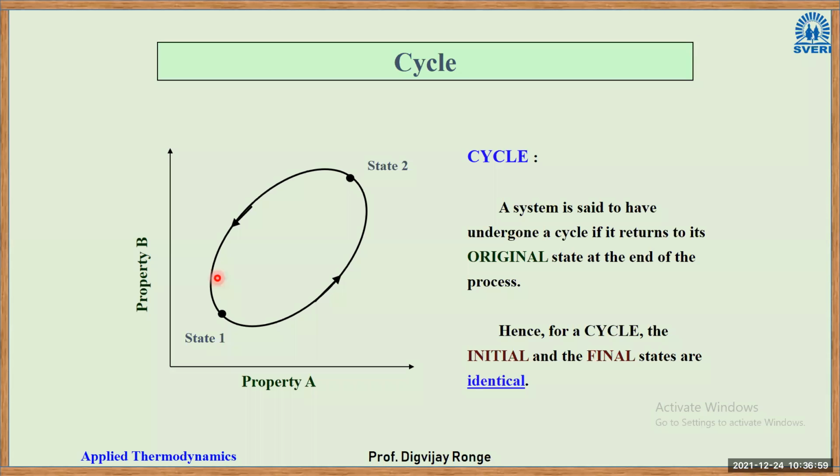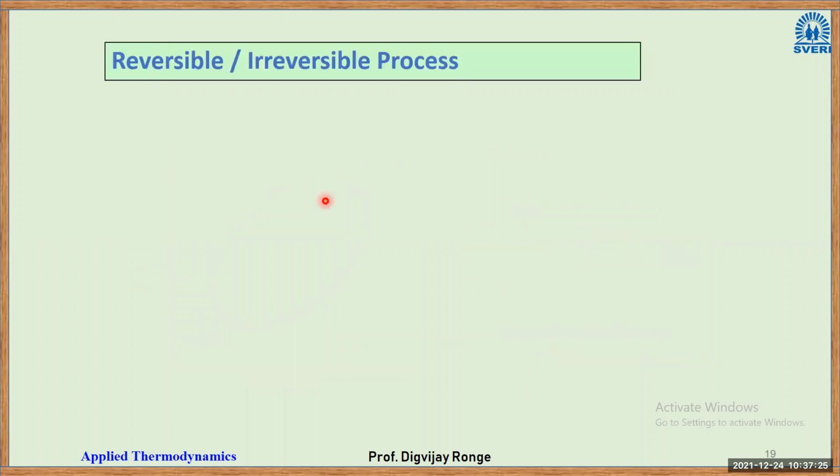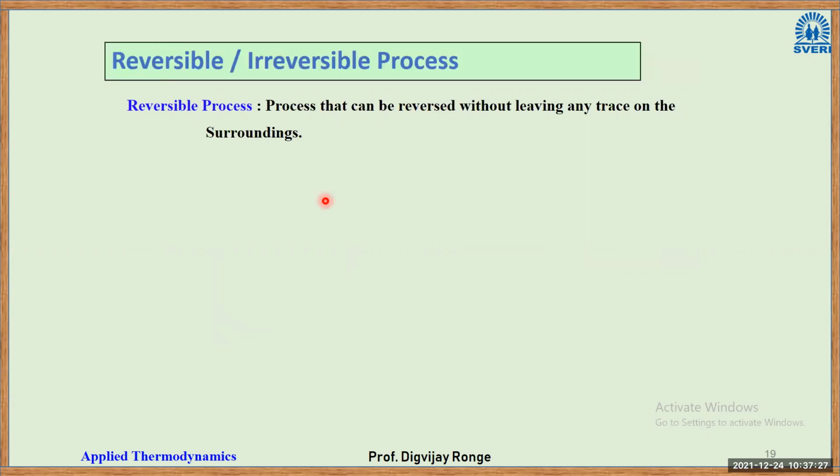When these paths are identical, that means a system has gone from state 1 to state 2 by path A, and it has returned by the same path, then we can say that is a reversible process. That means it has reversed on its own. When the paths are different, then we have to say it is an irreversible process. So that lays the foundation for reversible and irreversible processes.